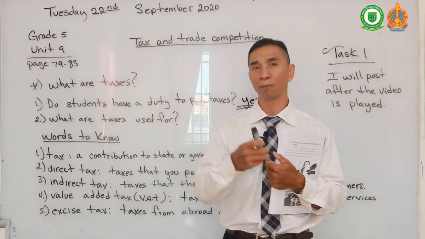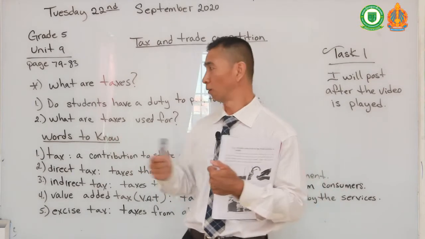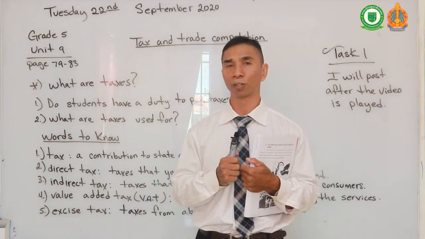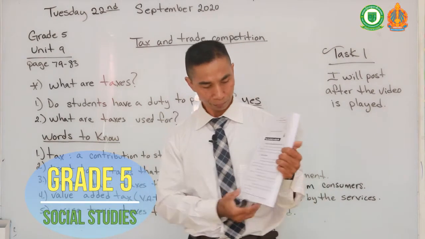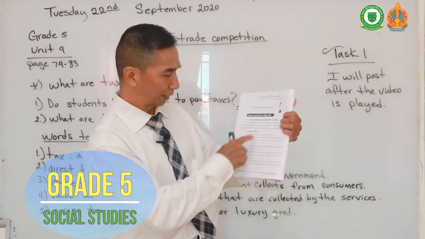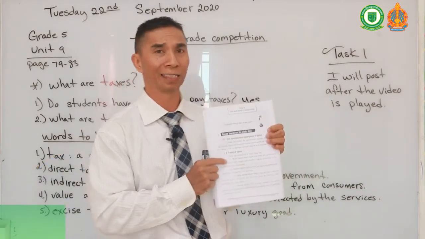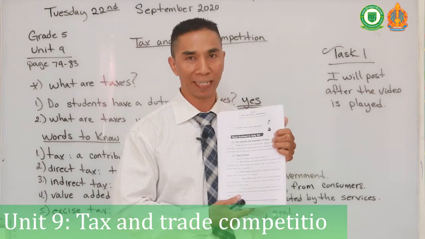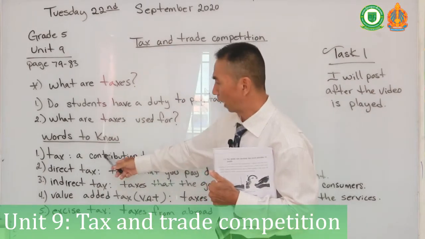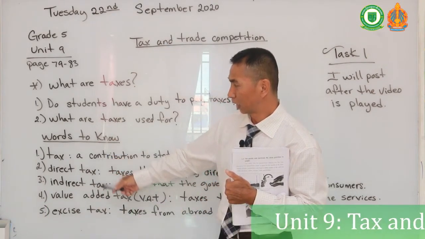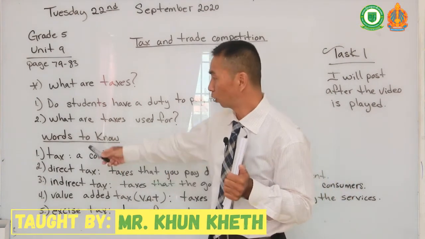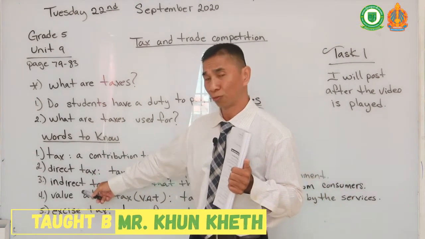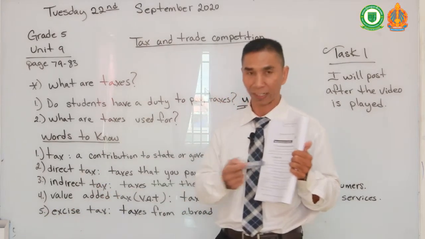Can you post something up? Give me an example of what taxes are used for. You can post it up on our Telegram page so all your classmates can see. Okay, your reading on page 79 explains more about taxes and the different types of taxes. I have listed 5 different forms of taxes here, or words to know, that will help you understand your readings. I will go over these taxes with you right now so you have a better understanding in your readings.